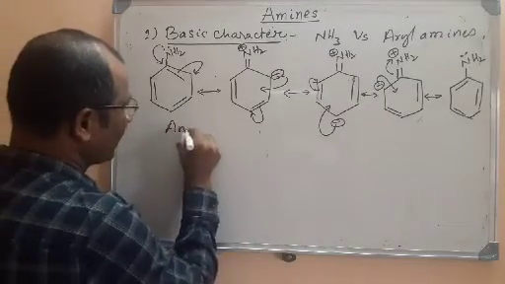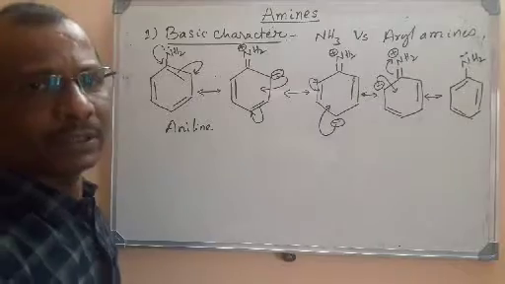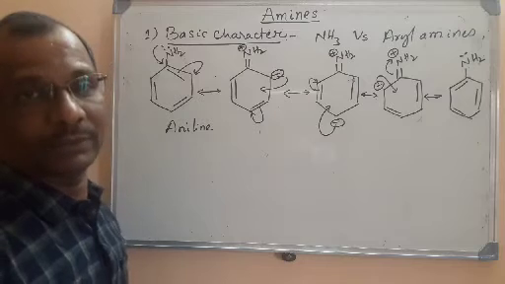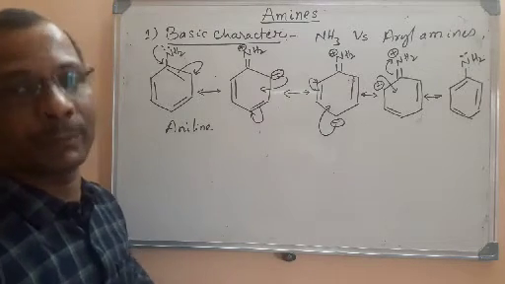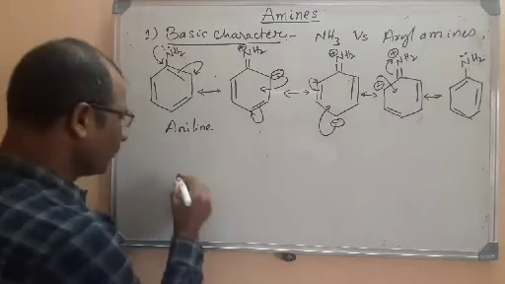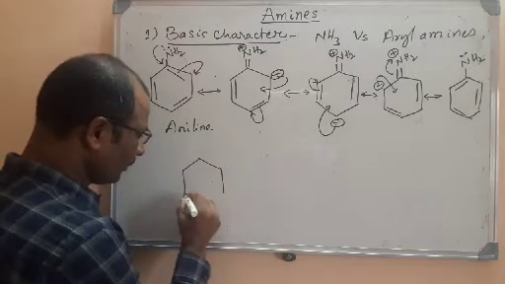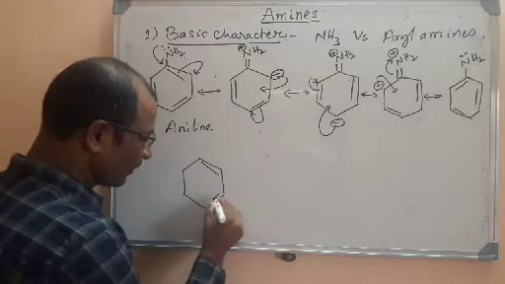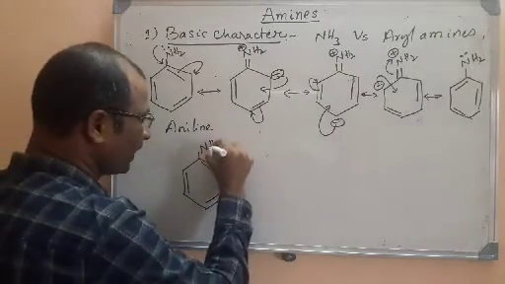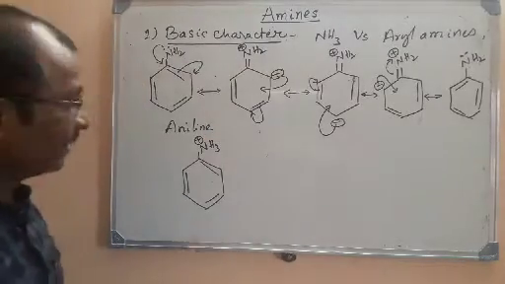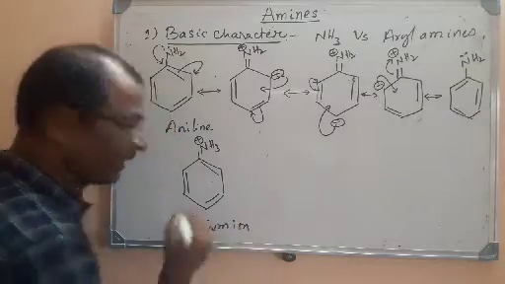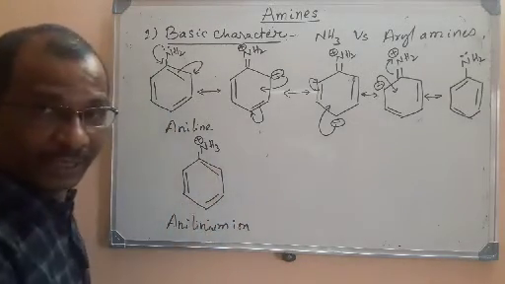This is for aniline. Now let us consider that aniline, being a basic substance, due to the lone pair, will take a proton. A base is nothing but that which can accept a proton, H plus ion. For example, this aniline, if it accepts a proton, it will become anilinium ion. What is aniline? C6H5NH2. What is anilinium ion? C6H5NH3 plus. So what we are getting here is NH3 plus. If it accepts a proton, it will give an anilinium ion. This is the anilinium ion here. This is one resonance structure for the anilinium ion formed.